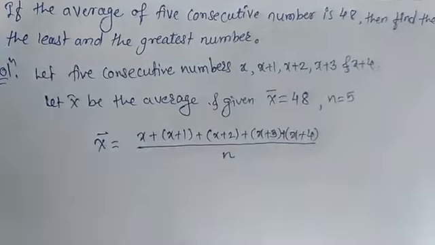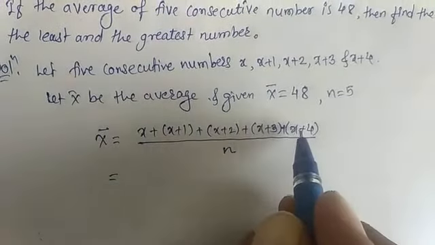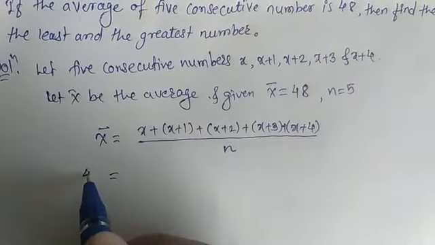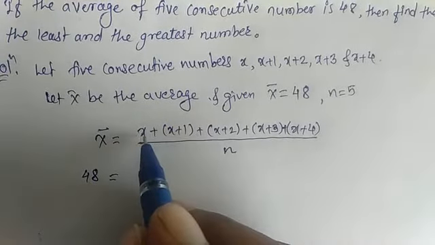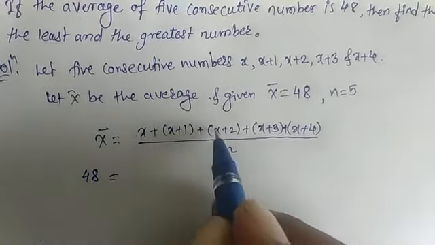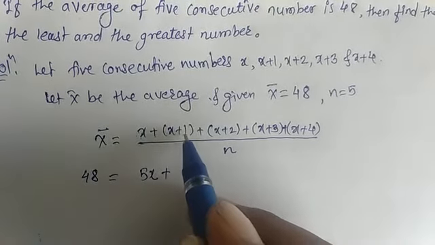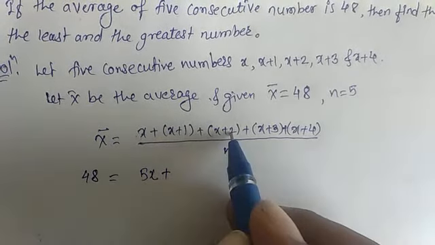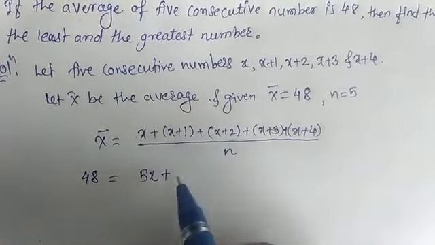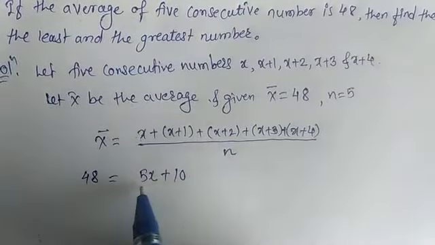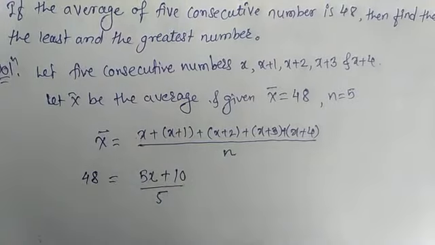Okay, which is equal to, here x bar is 48, and x appears 5 times, so 5x plus, now 1 plus 2 is 3, plus 3 is 6, plus 4 is 10, so it is 10, divided by n which is 5.